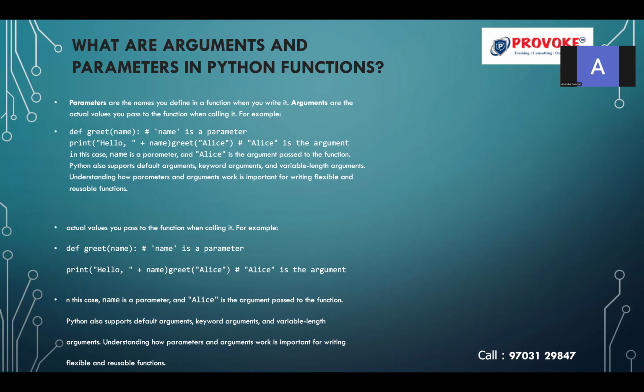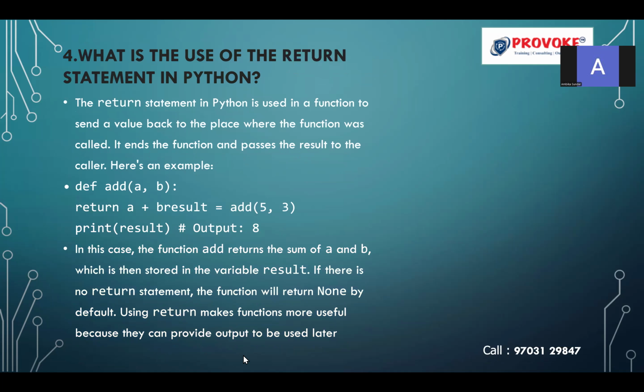But once you understand how to write a basic function without and with a parameter, and how to pass the value for the parameter, only then will you be able to understand the three different types of arguments: default, keyword, and variable length argument. Arguments are the actual values you pass to the function when calling it. Def greet of name; name is the parameter. Hello plus name, alias: this is the argument you pass for the name. In this case, name is the parameter, alias is the argument. Understanding arguments and parameters is important for writing flexible and reusable functions.